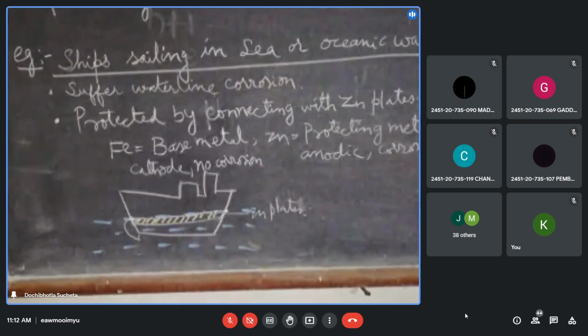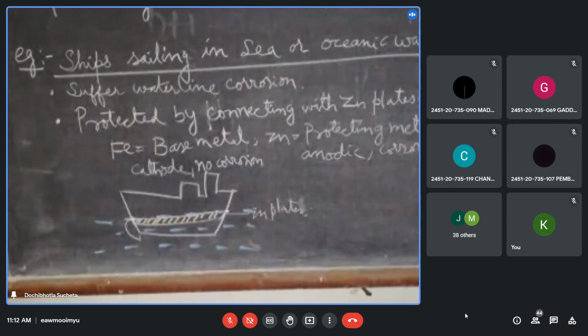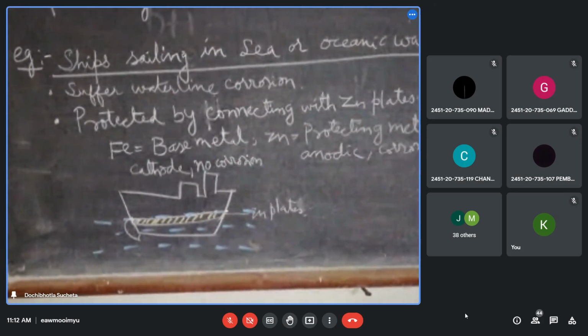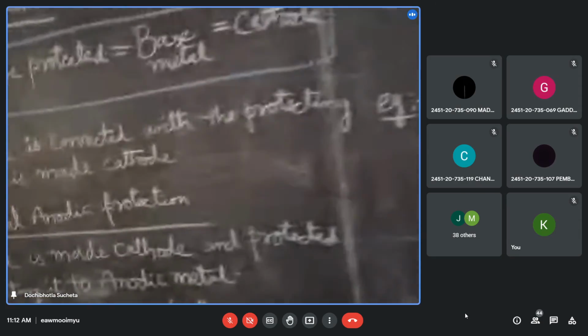Okay, that's the one. Next, example 2. Example 2 is iron pipes in tanks. They are connected to zinc or magnesium. Did you take it down?